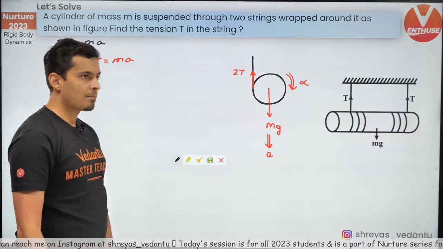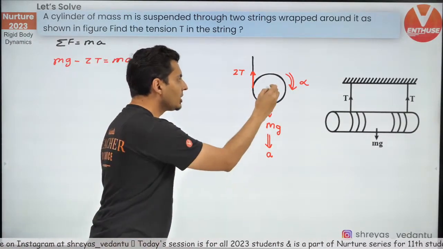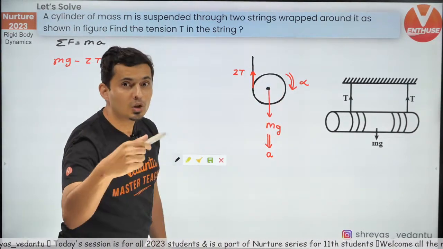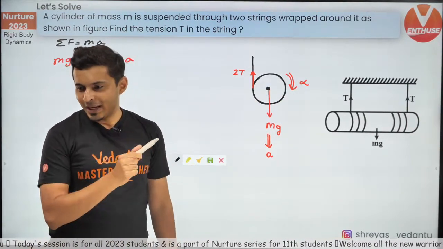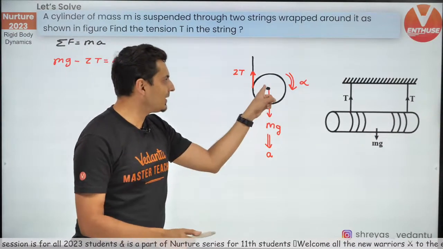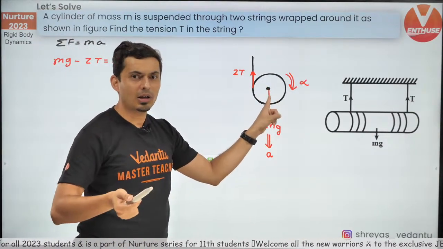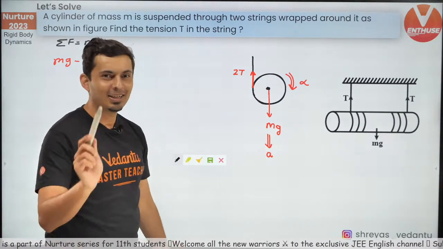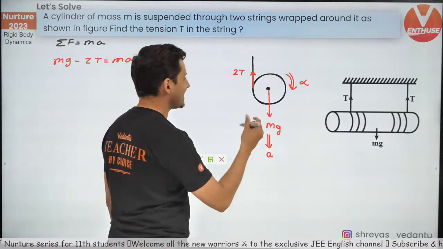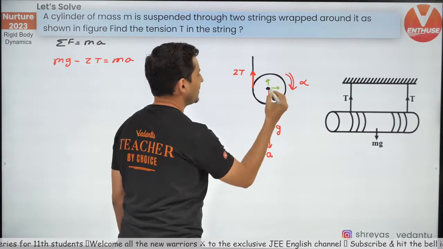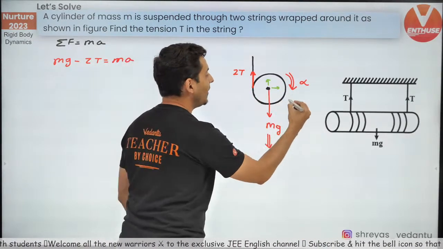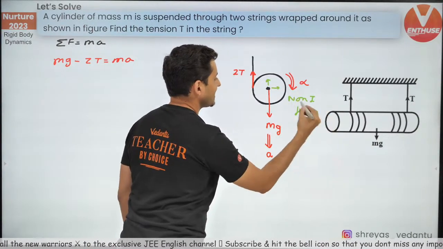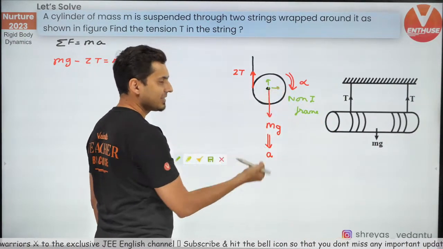Great. Next, take the torque about the center. Sit on the center and take the torque about it. The moment you sit on the center and find out the torque, there is one catch. Remember, this center is actually accelerating. So the moment you sit on the center and try to solve the problem, it's a non-inertial frame of reference, because you're trying to measure the torque about this.